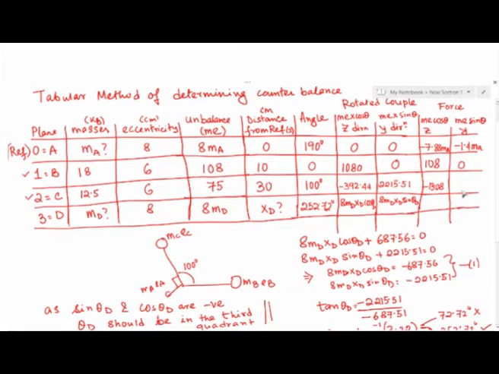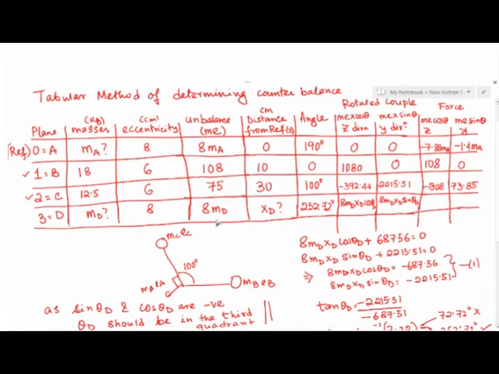Okay, everything about this one is known. So this is minus 13.08. The sine of 100 degrees is going to be a positive number, so ME times sine of 100 degrees is working out to be 73.85. Okay, and lastly, for the last row, which corresponds to the plane D.